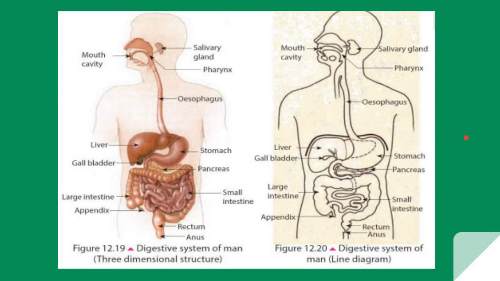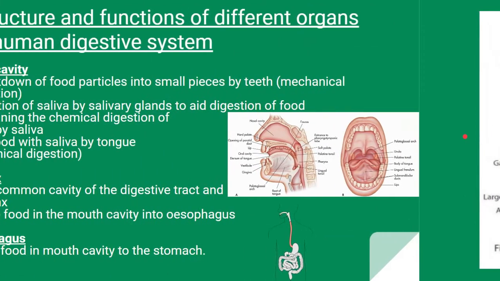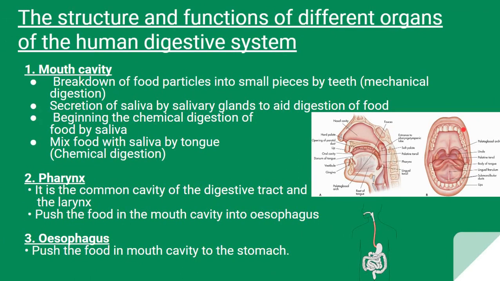Now, keeping that in mind, let us see the structure and the functions of different organs of the human digestive system. Let's take the first organ, the buccal cavity or the mouth cavity.